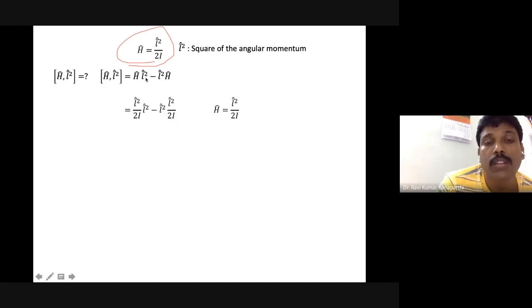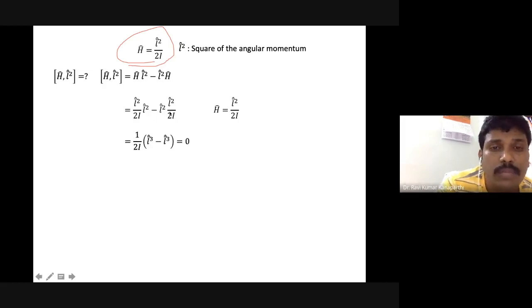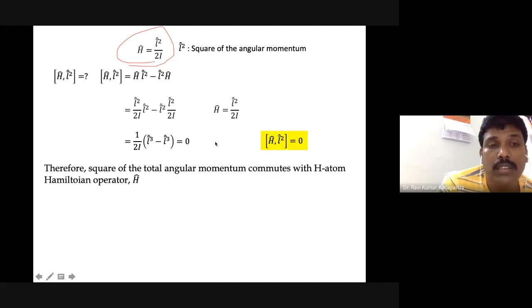So in H L square minus L square H, in place of H I can replace L square upon 2I, where I is the moment of inertia. So we get L square upon 2I times L square minus L square times L square upon 2I. It is just a multiplication, and you can show that its answer is 0. So 1 over 2I you can take out as a common factor, and then L cube minus L cube, which is equal to 0. So the result is this.